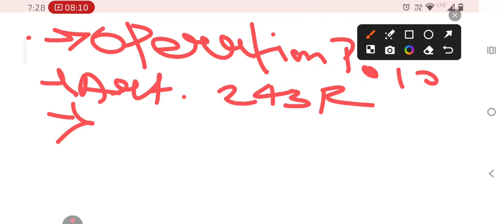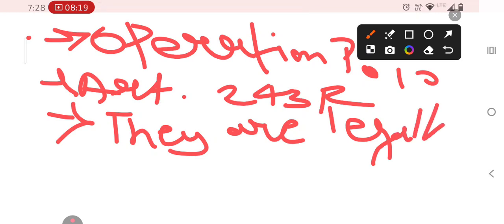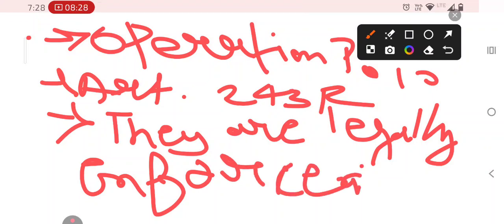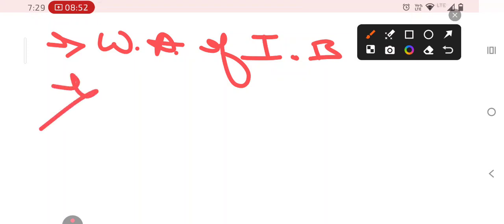Next question. What makes the basic rights in the Constitution effective? The answer is they are legally enforceable. Next question. Globalization influences consumer choice in India. Which trend reflects the impact of globalization on Indian consumers? The answer is wider availability of international brands.